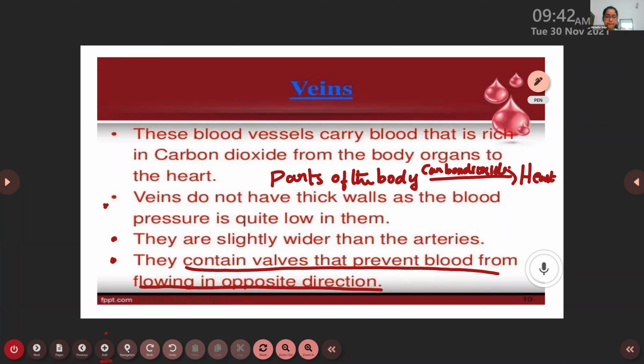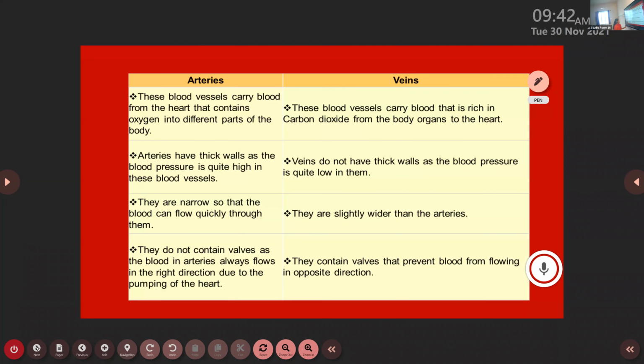Okay. Now what about the third type of blood vessel? Arteries and veins are over. The last type of blood vessels, they are capillaries. Okay. Capillaries. So let us see about the capillaries.